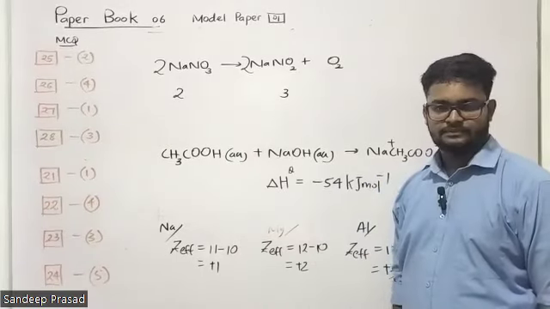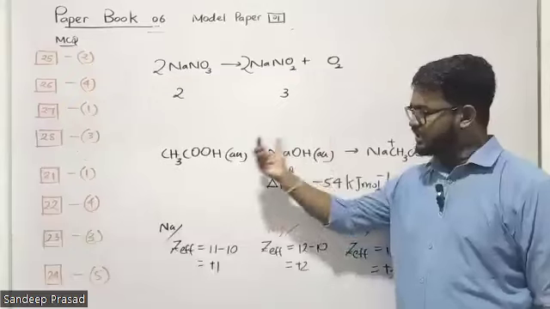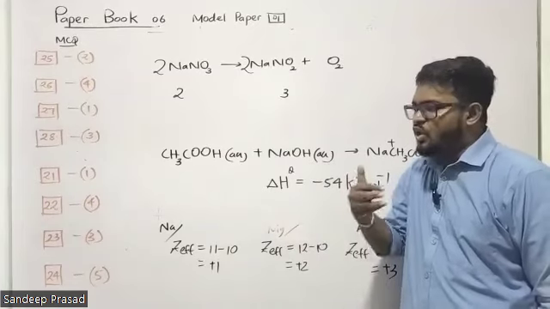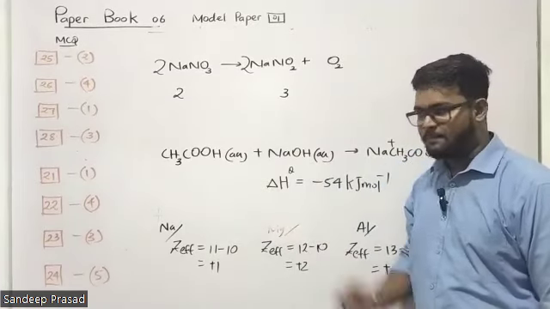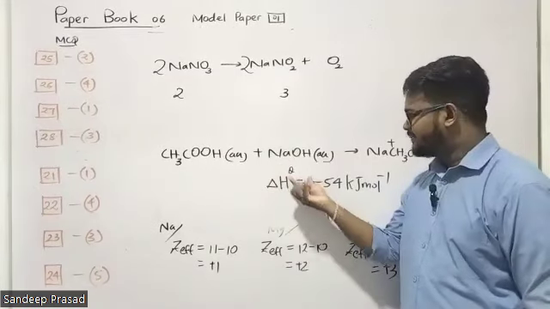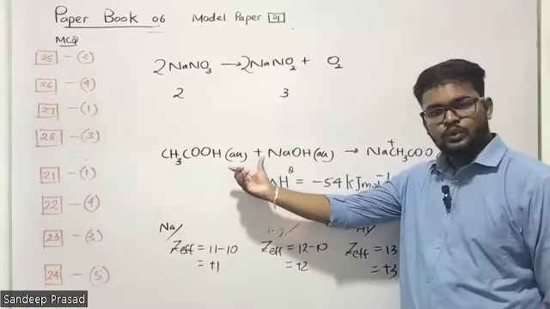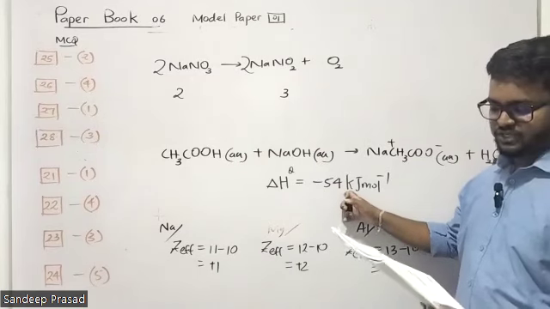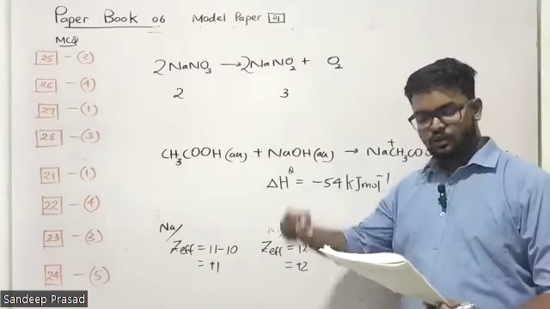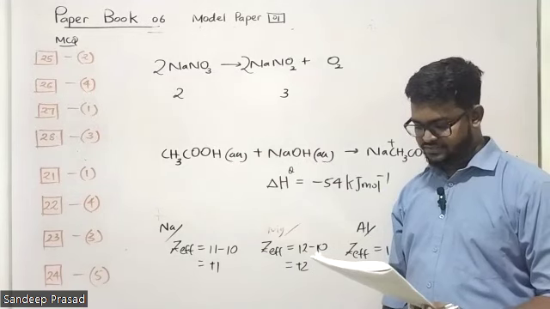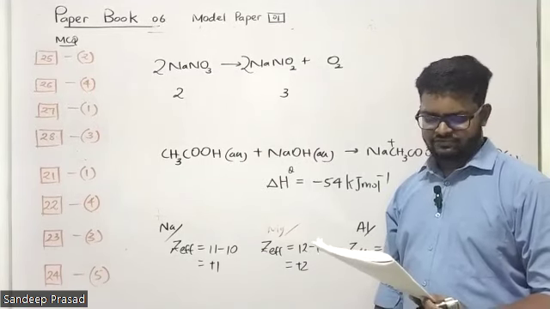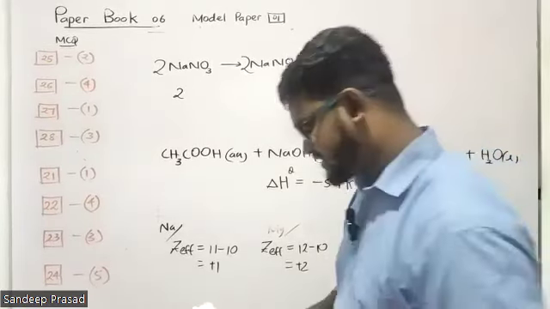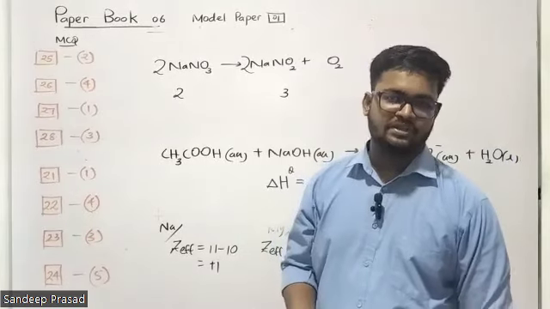So the remaining 3 kilojoules per mole of energy is consumed to complete the dissociation of the weak acid, because this is a weak acid. Sodium hydroxide needs complete H pluses from the acetic acid, but acetic acid is a weak acid. It's not giving the H plus to the medium properly. Partially giving. So therefore, some of the energy is used to complete the dissociation of the weak acid. So the enthalpy of neutralization of weak acids and weak bases is a little bit lower than that of strong acids and strong bases. Quite different. Yeah, that's correct. Question number 29, answer is the second one. Both the statements are correct, but the second one does not explain the first one.